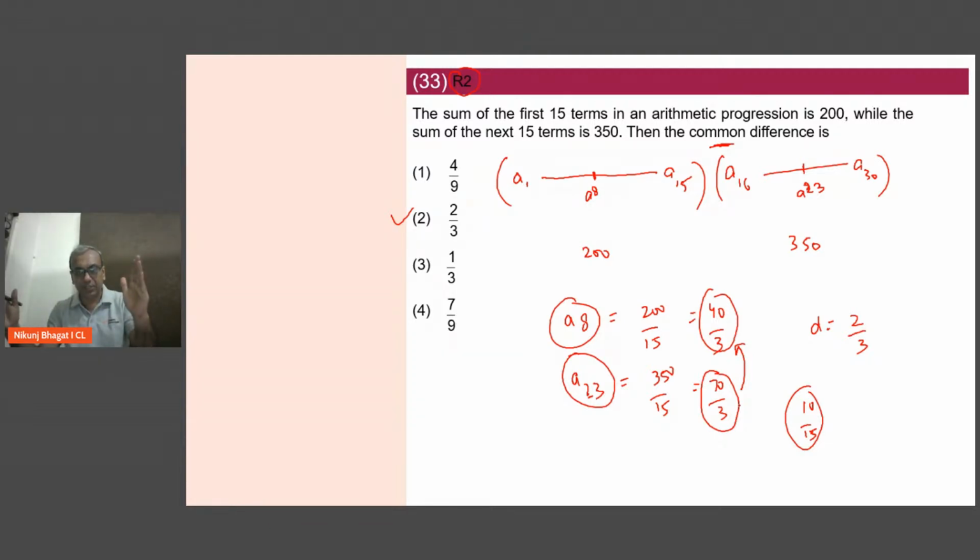15 I hope is clear. A8 और A23, there are 16 terms here. A8 को अगर first term लेते हैं AP का और A23 को 16th term, तो 15 बार उसमें common difference आता है. So the difference that's equivalent to 15D. So 15D is 10. So therefore D is 2/3. थोड़ा difficult था but manageable.